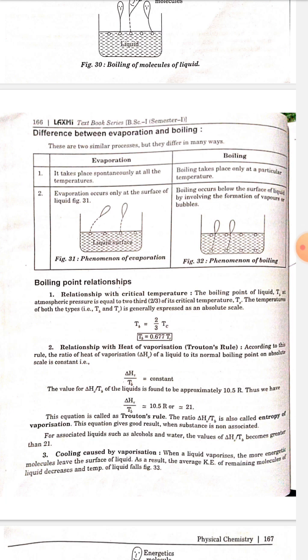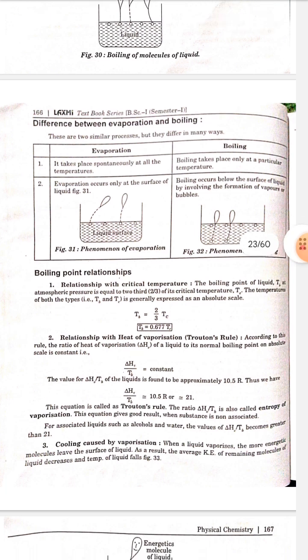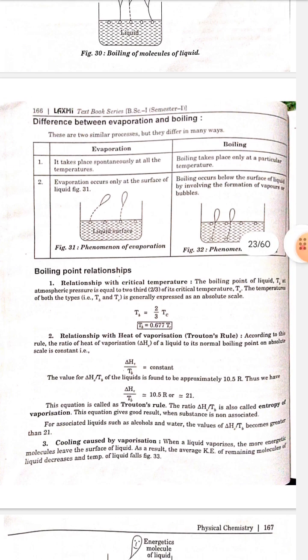Number 2. Relationship with heat of vaporization. Trouton's rule. According to this rule, the ratio of heat of vaporization ΔHv of a liquid to its normal boiling point on an absolute scale is constant.